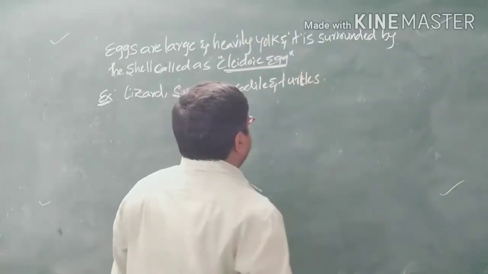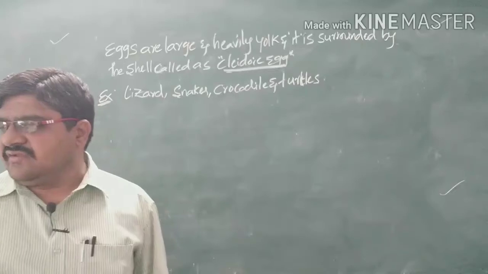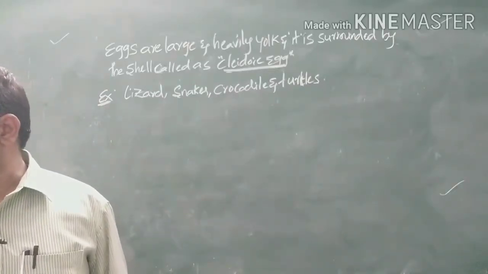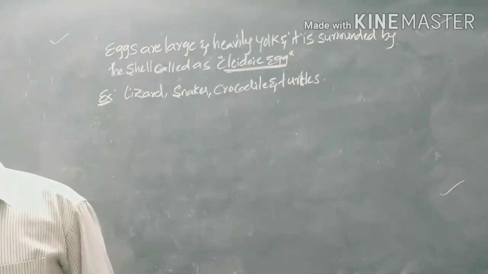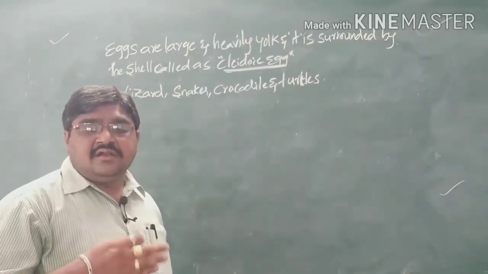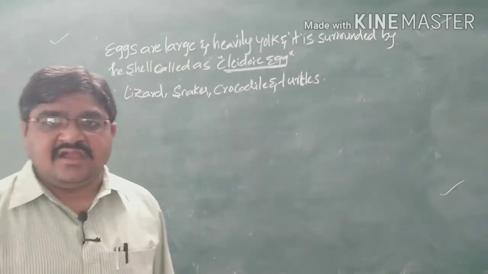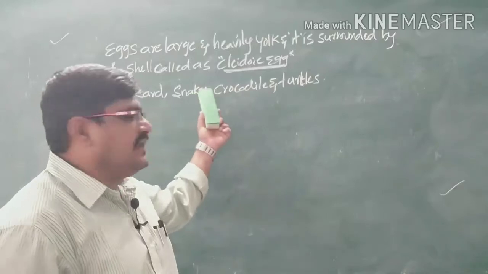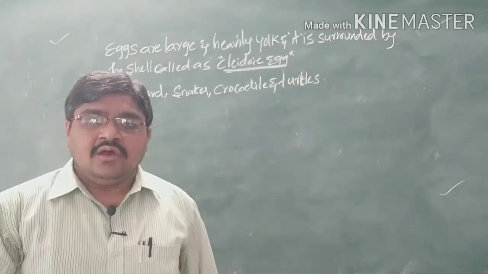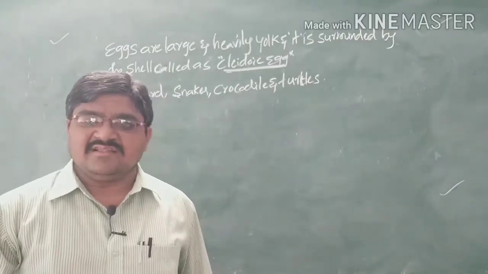Among lizards we have dragons, varanus, and chameleon. We also have snakes, both poisonous and non-poisonous, like the cobra, naja and viper.